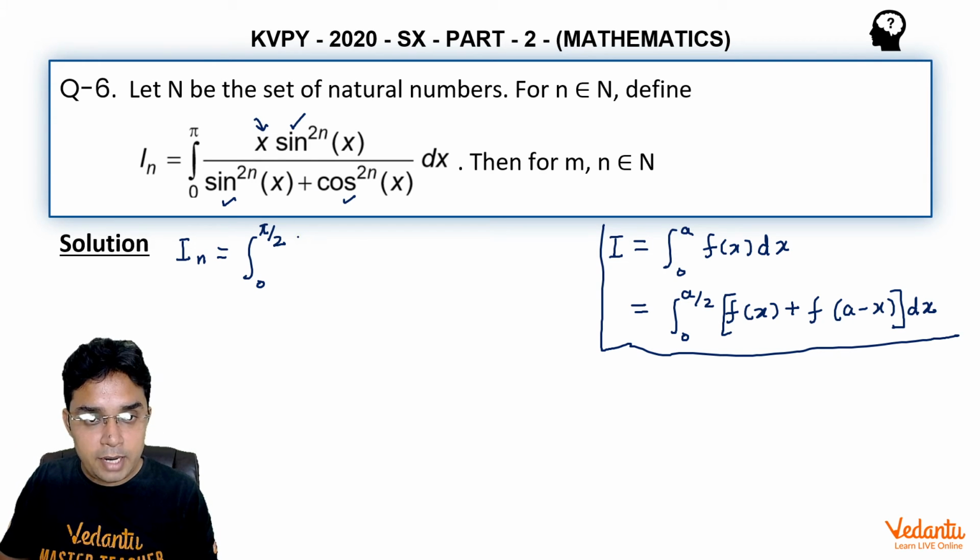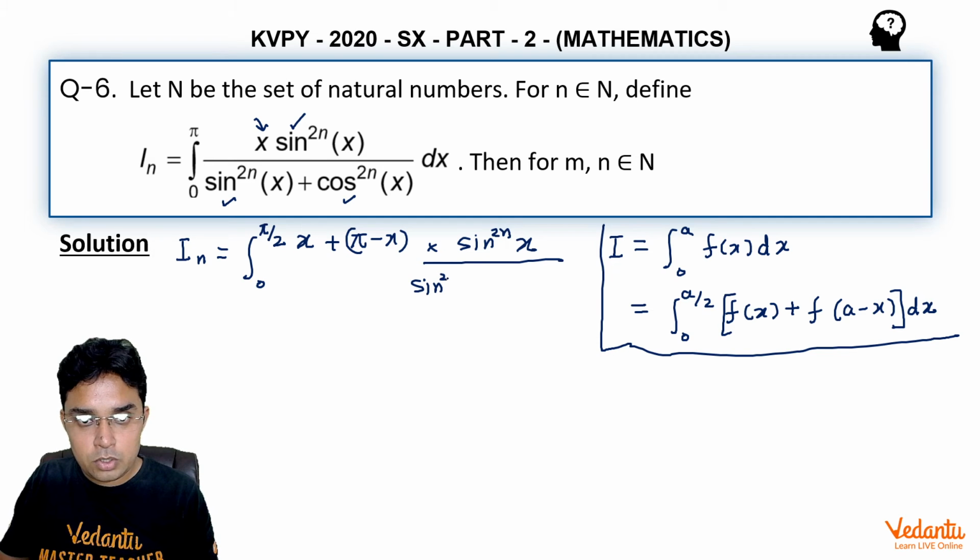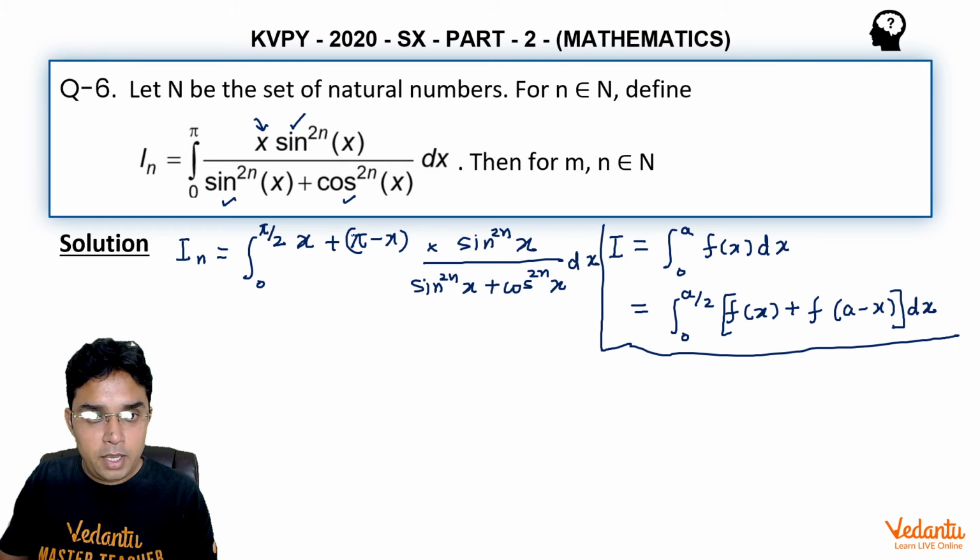Here we can write x plus pi minus x into sin^(2n)x upon sin^(2n)x plus cos^(2n)x, which will not change at all, and here this x will be cancelled and we are only left with pi, which is a constant.